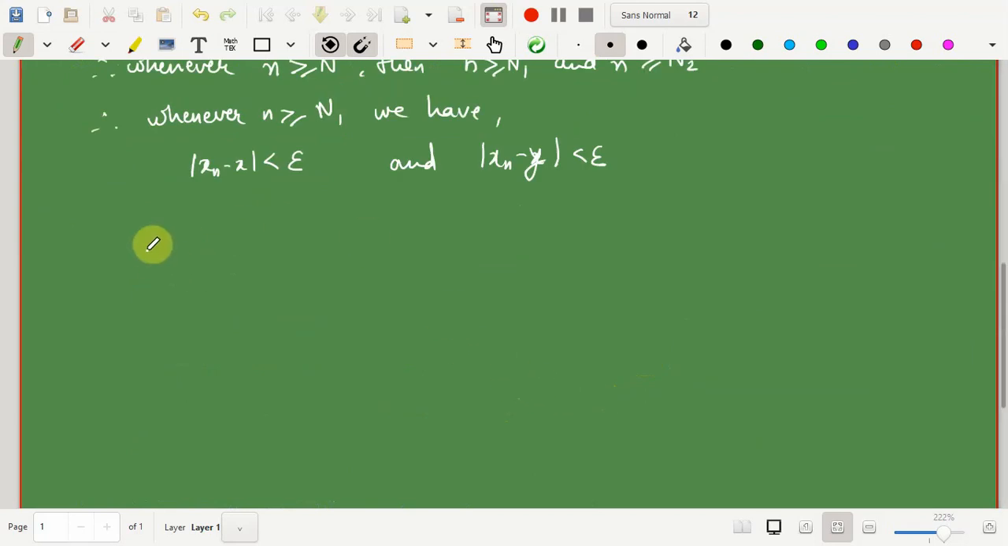So now for n greater than or equal to N, I would see the difference mod of x minus y.